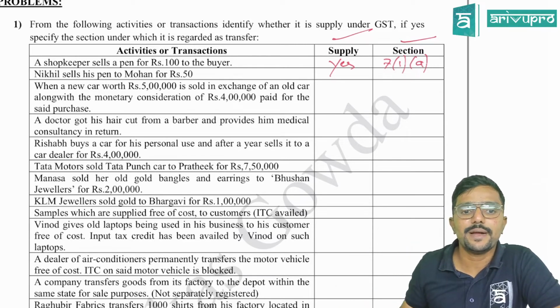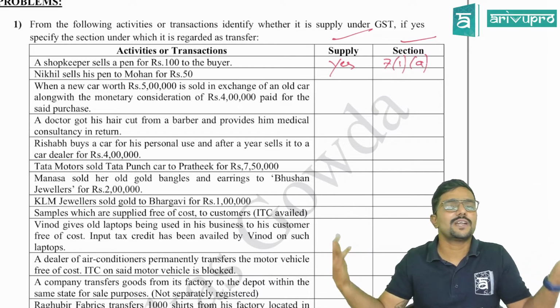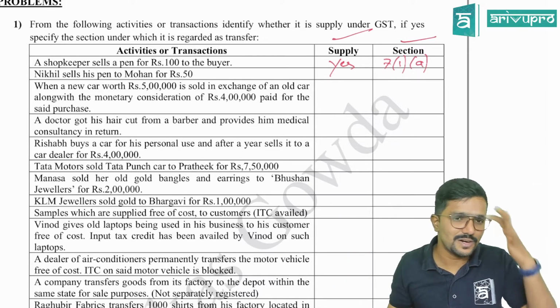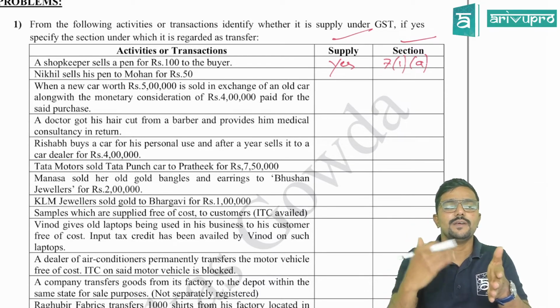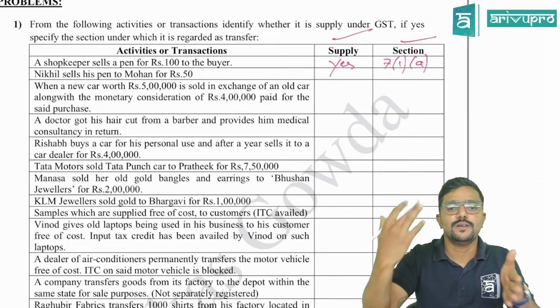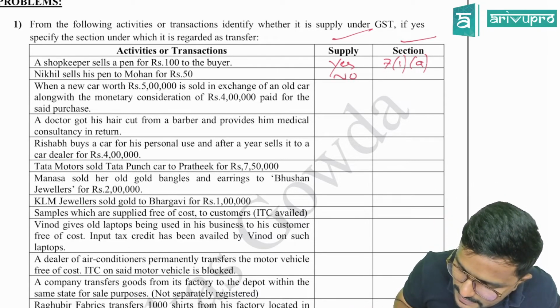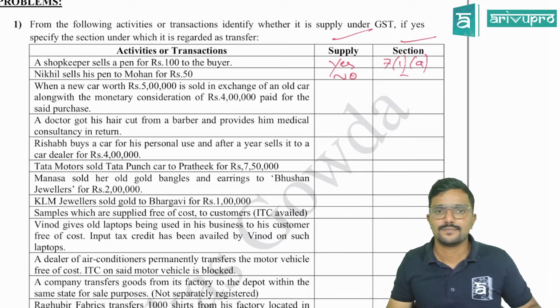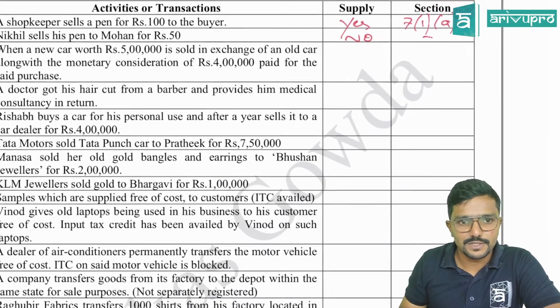Nikhil sells his pen to Mohan. Assuming Nikhil and Mohan are non-taxable persons because there is no clarity, they are individuals who are non-taxable persons. So there is a supply between two non-taxable persons. Is it a supply? No, sir. It is not a supply, because it is not in the course or furtherance of business.